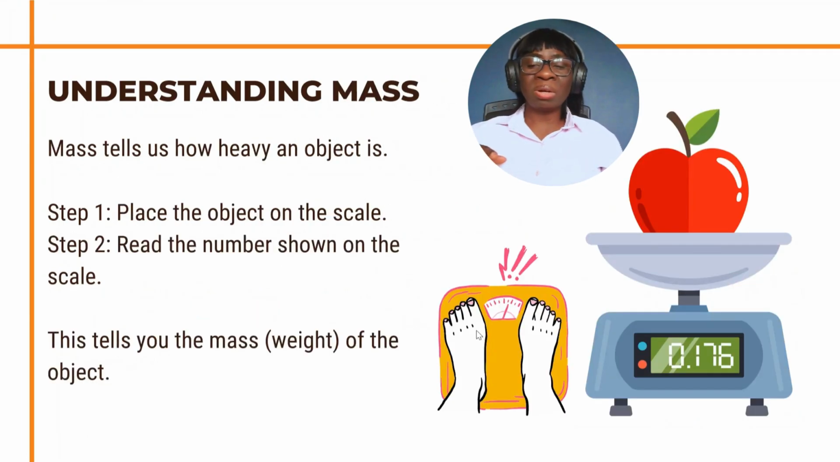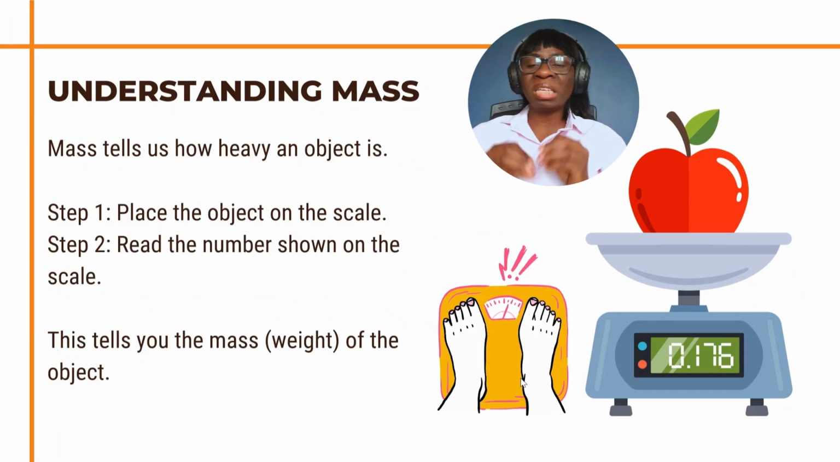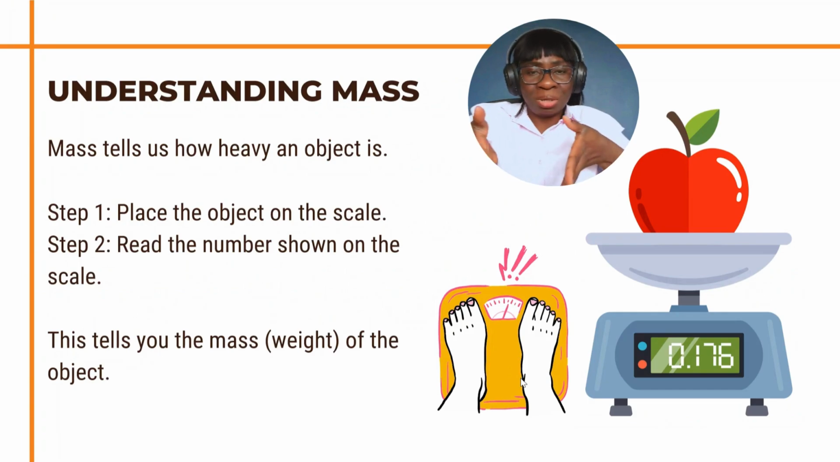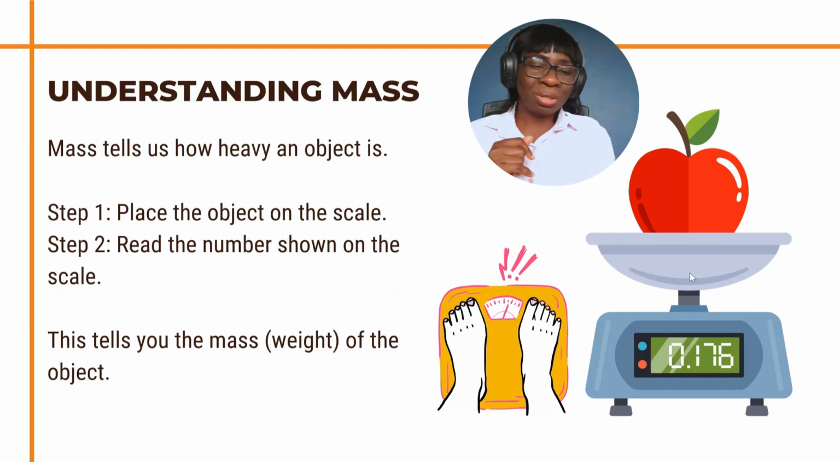So for this one now, the first thing that we need to do when we want to measure the weight of an object is that we will place the object on the scale. If you want to measure your weight, you stand on the scale. That means you are placing yourself on the scale. So if you want to measure an object, you place the object on the scale and you use the appropriate scale. You either use this scale for objects or you use this one for humans.